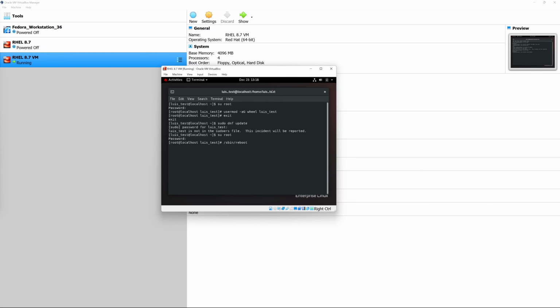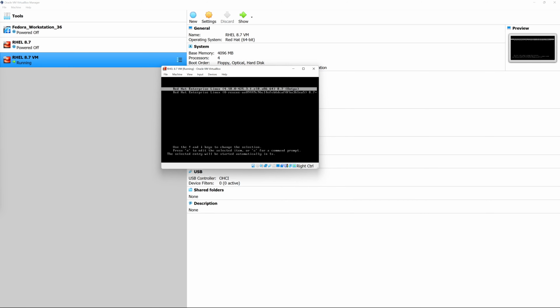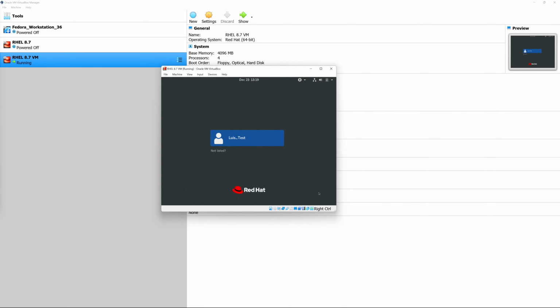Now don't forget, if you need help with the command as well, I'll put something in the description for you to reference to see how you can add your username in the sudoers file. Now we're going to see if the changes that we made to add our username to the sudoers file actually work. And the next thing on the list is to update this operating system with the latest packages.